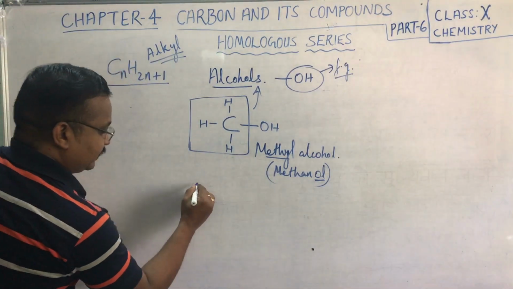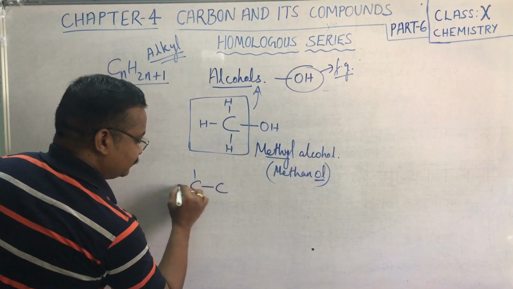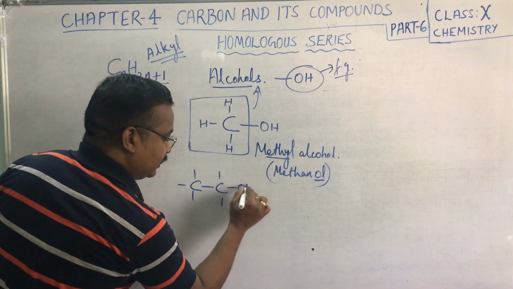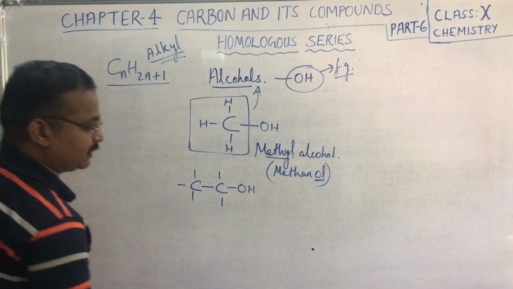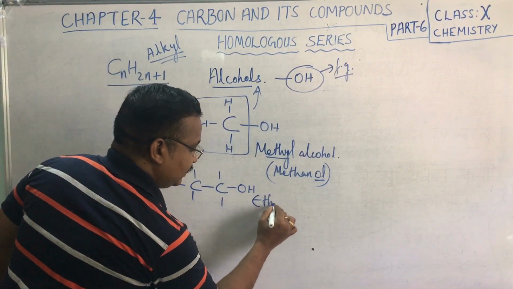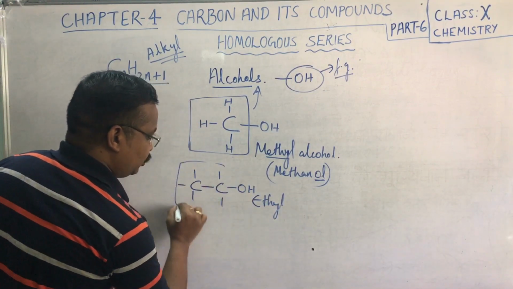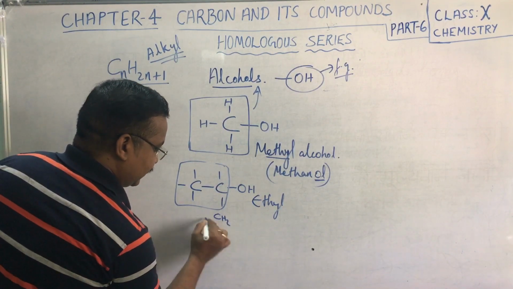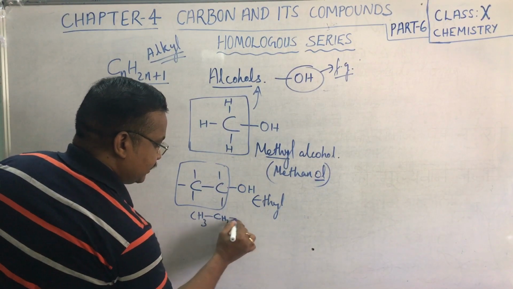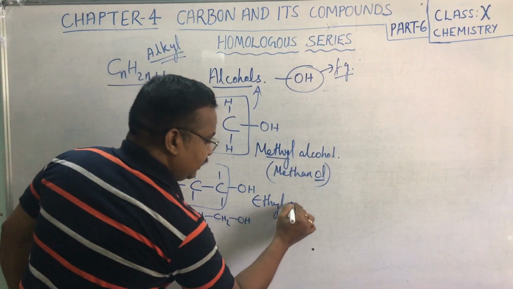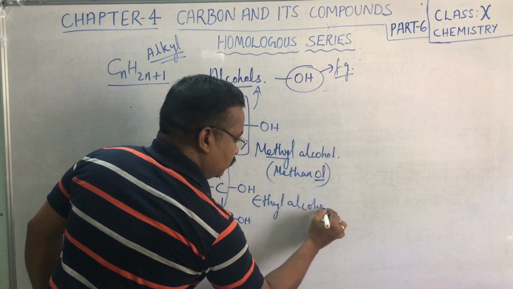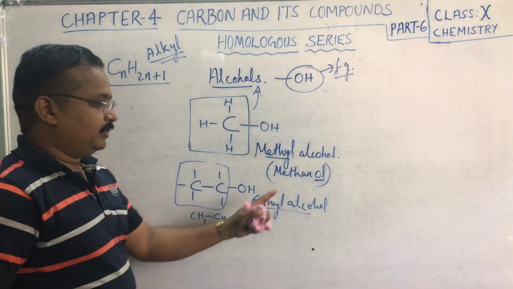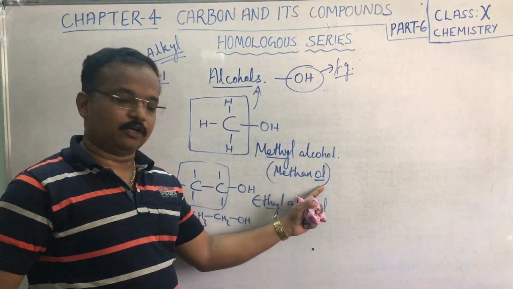Now, if there are 2 carbon atoms and OH is attached, this becomes our ethyl. This is our C2H5. Okay, this is a CH2 and this is our CH3. This forms ethyl alcohol. Or can you tell me what the other name will be? If it is ethanol, it will be.